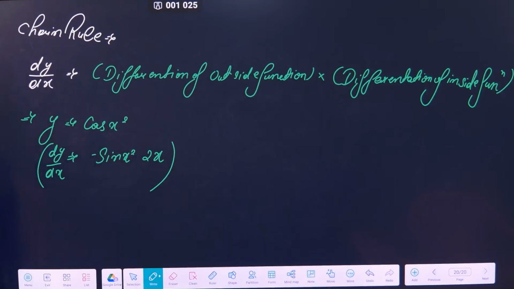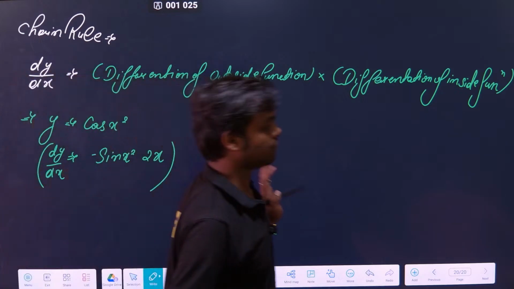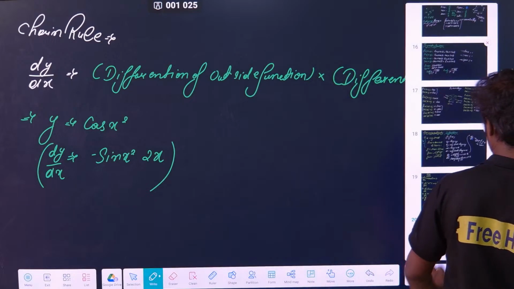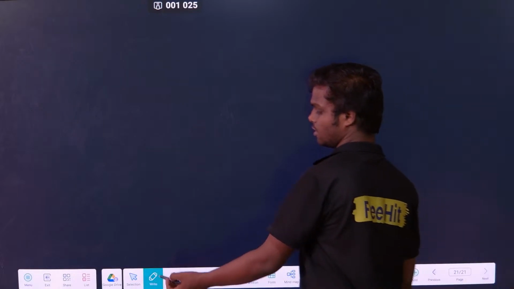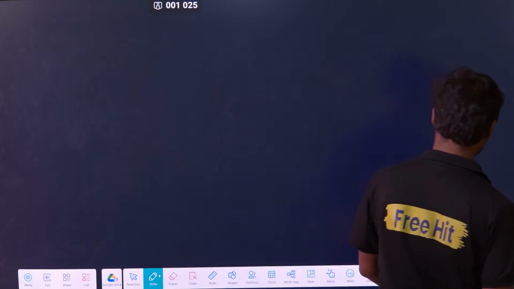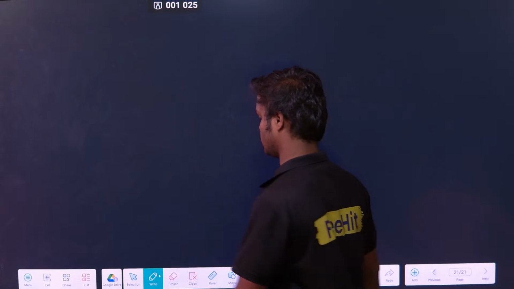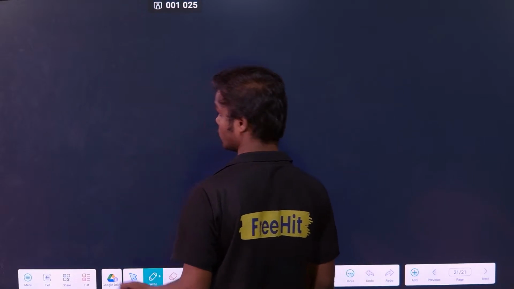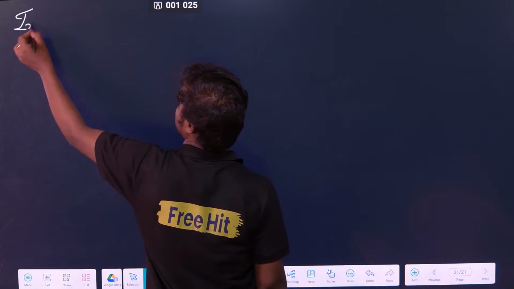Okay, you can take a lot of examples, whatever you want, but you have to remember the chain rule and how to do the differentiation. Clear? Because that much differentiation won't come, only 2-3 important differentiation rules will come for you, and there are a lot of methods to do the differentiation, but we are not getting into that. Okay, next is integration.